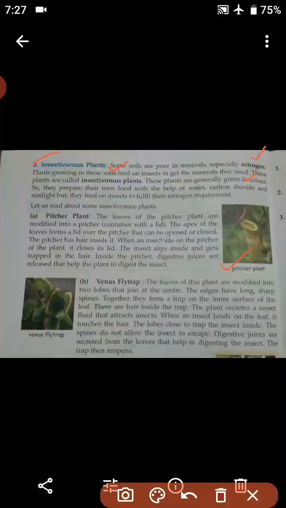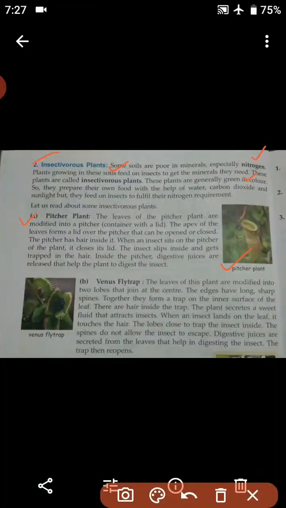Now let's read about some insectivorous plants. The first one is the pitcher plant. I already showed you. The leaves of the pitcher plant are modified into a pitcher. A pitcher means a container with a lid.